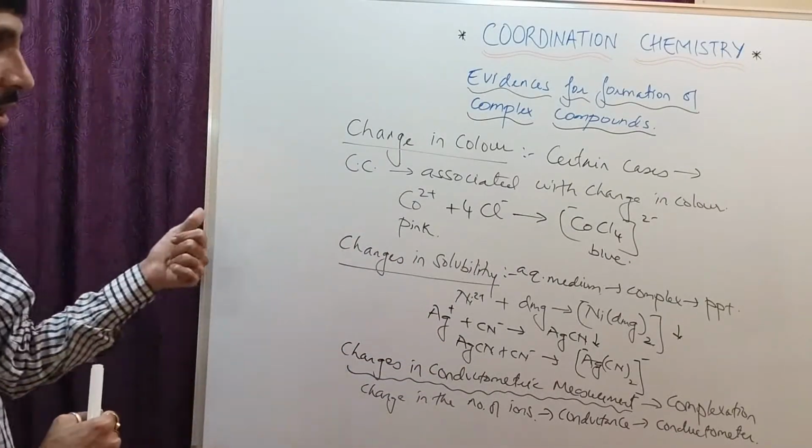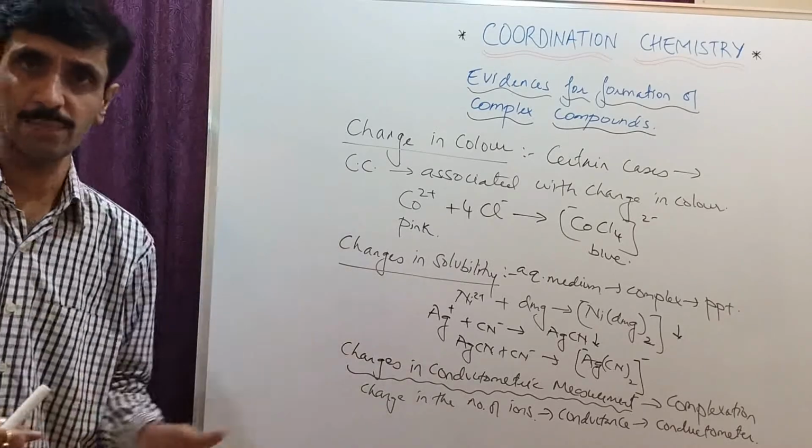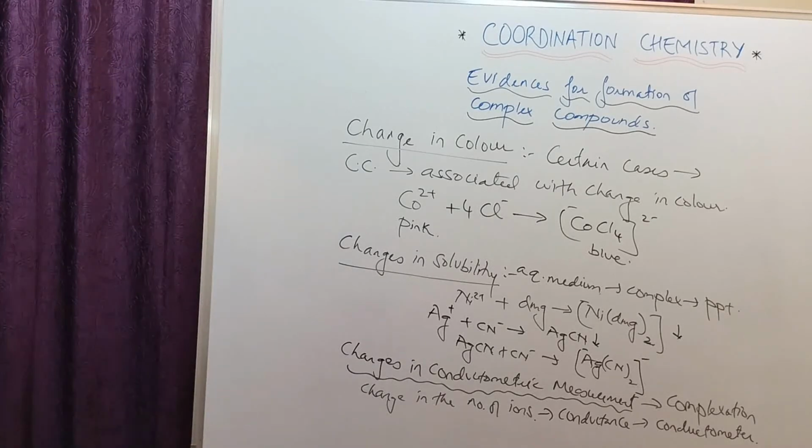So first one is all about the change in color. Okay, that is going to be a visual change. दूसरा है the change in solubility. I have considered both the cases over here, my dear friends. First case is I have a clear solution, it results in the formation of a precipitate. I have a second case where I got a precipitate and that gets converted into a clear solution. And then I told you about the changes taking place in the conductometric measurements because there is going to be a change in the concentration of the ions.